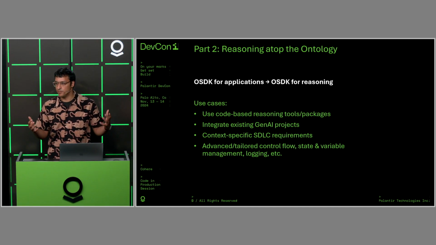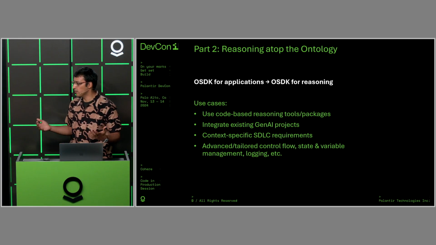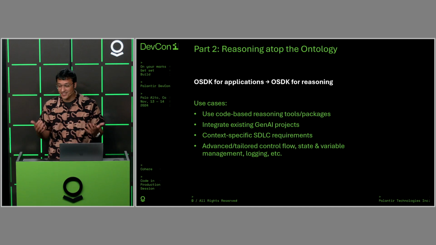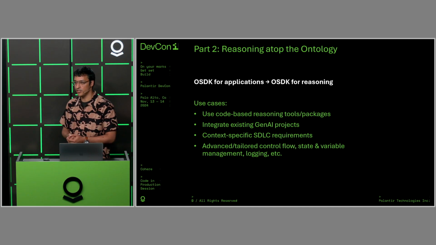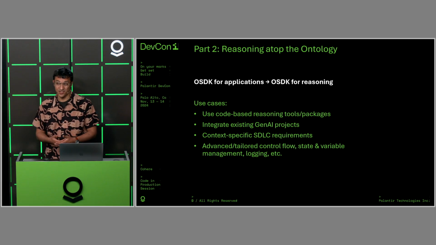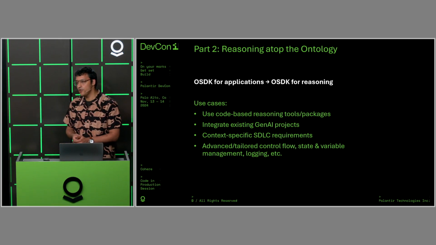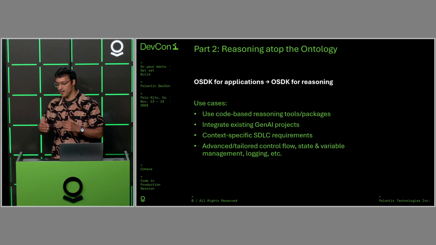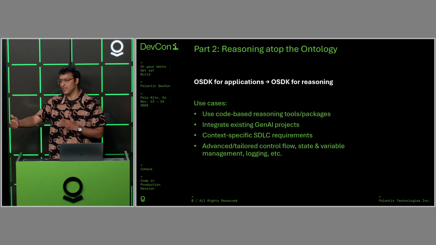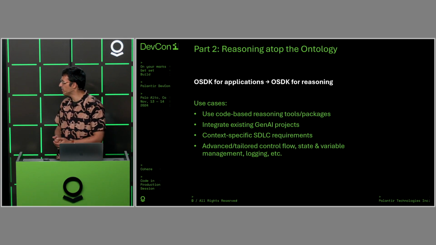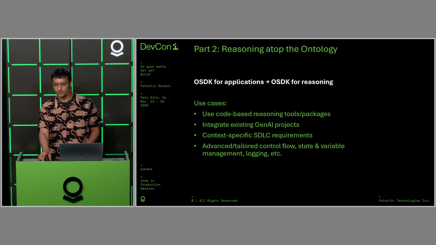Either you want to use some tools that are available in the open source or that you've written that are code-based, integrating with existing Gen AI projects that you might be building using code. Or if you have very specific requirements that require you to use code. And then we do have some customers that are pushing the bounds in terms of the additional flexibility and ceiling that you have, right? Making very custom control flow or state and variable management or whatnot. You can do some really neat things.